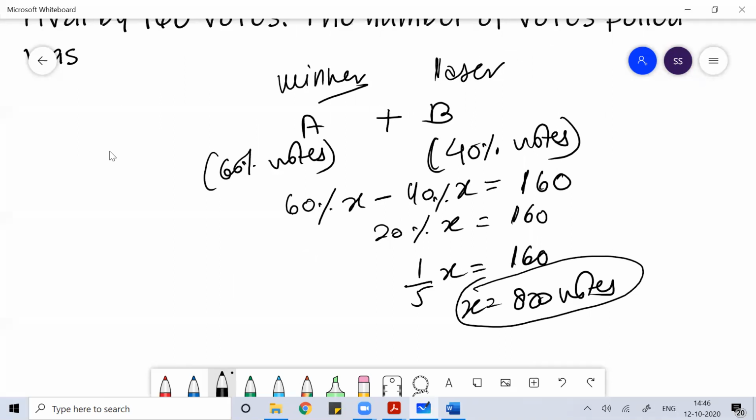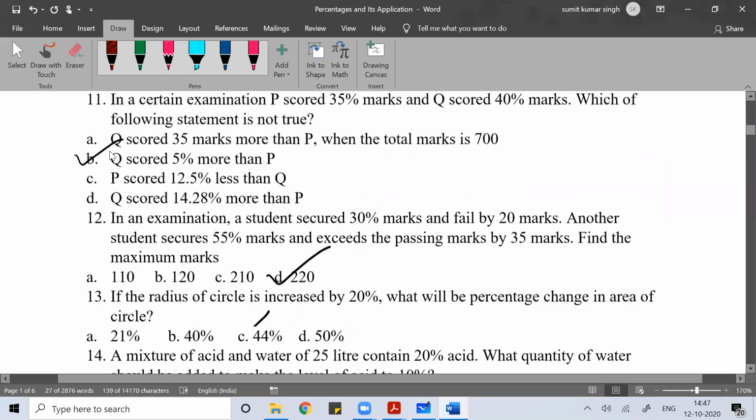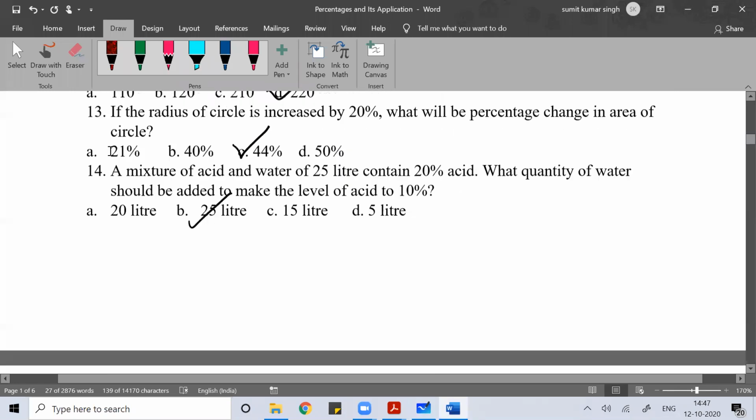Very easy. Clear everyone? So solving problems on percentages, you can do very easily.